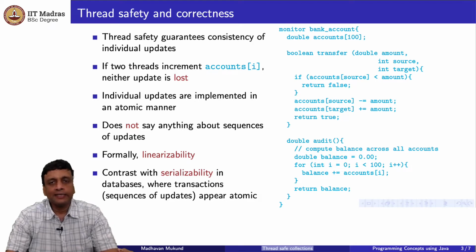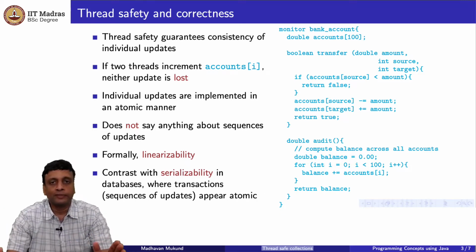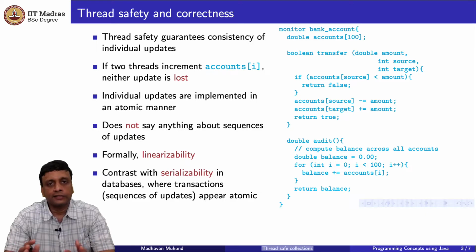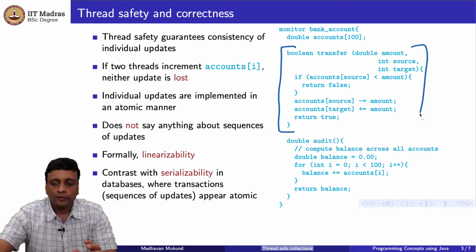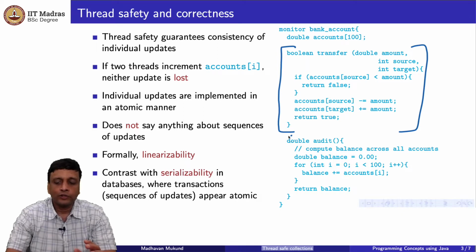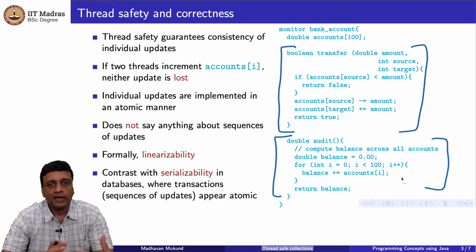So serializability guarantees that the outcome should look like one person did it before the other person, whichever one. We don't care whether the first customer got it or the second customer got it, but they should not both get it. So that is the property of the entire sequence. The entire sequence up to the point where the seat is transferred to the name of the customer who got it should appear to be atomic, so that the other thing does not interfere with it. So serializability is a property of these transactions as a whole. It is what we are saying when we say this whole process of transfer must happen as a unit and this whole process of audit must happen as a unit. We are really saying that this entire function must start and finish before it appears that anything interferes with it.